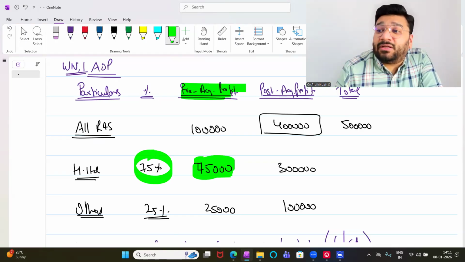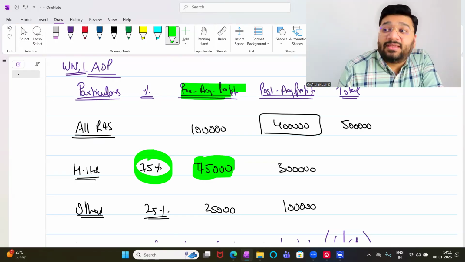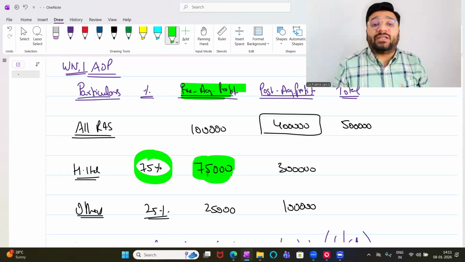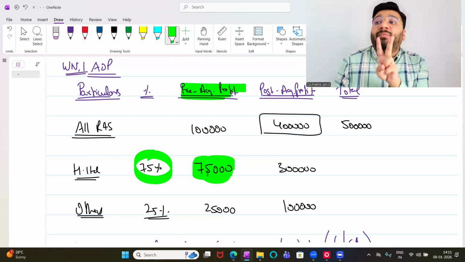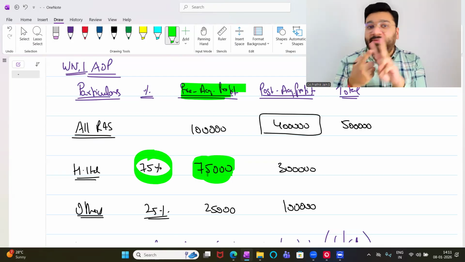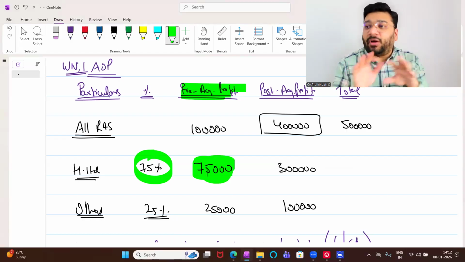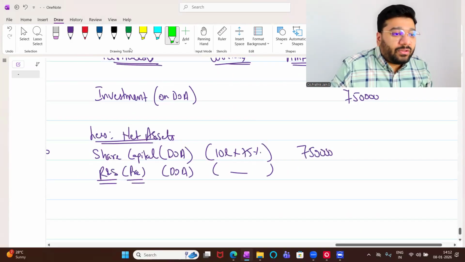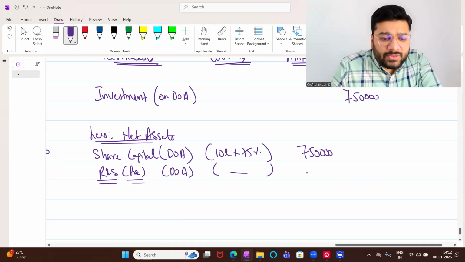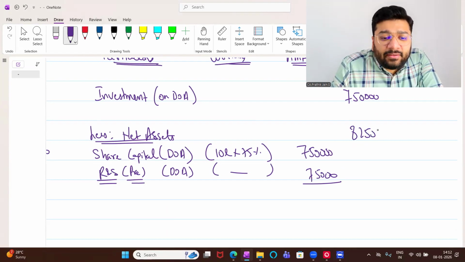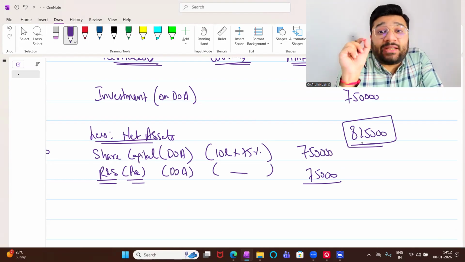Old profit is 1 lakh. X had 75% share in that. So what is the proportionate profit of X? 75,000. So this 75,000 belongs to X. Now if X wants to sell the shares to the holding company, he will charge a minimum of two amounts: share capital and old profit. So in total, what is the net asset? 8,25,000 is the net asset of S Limited. This is the worth of S Limited.